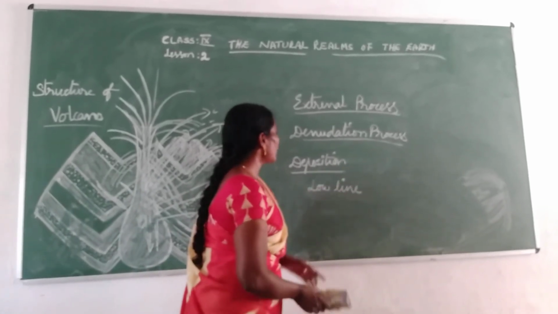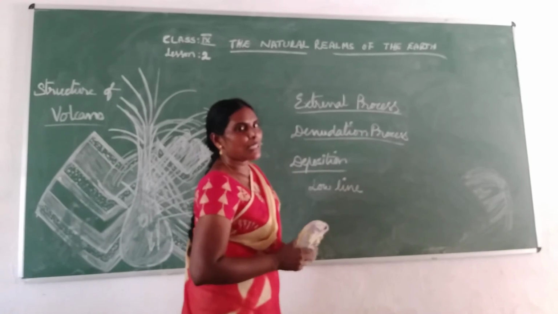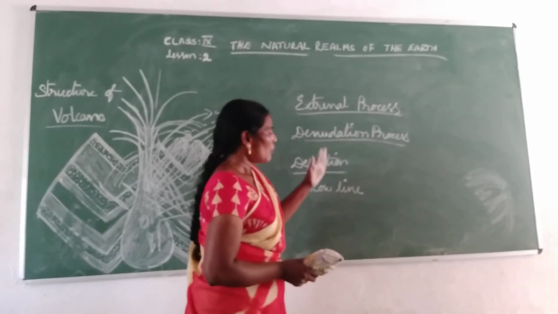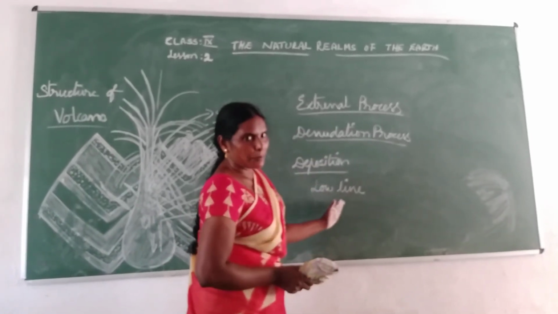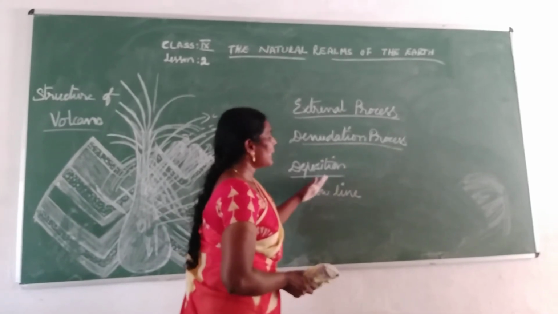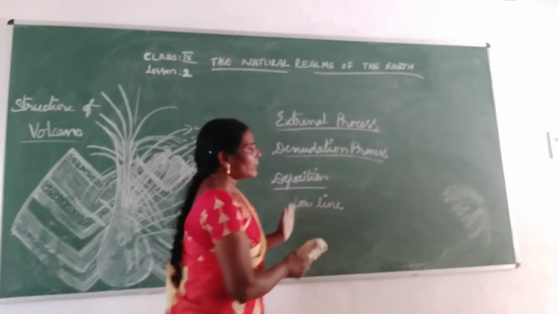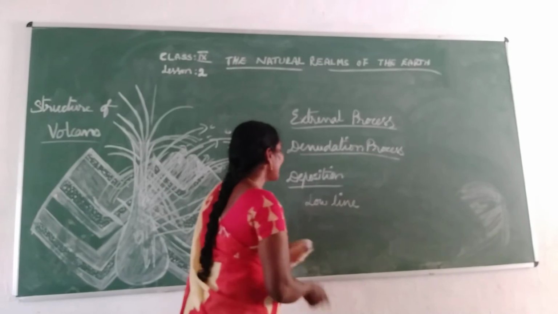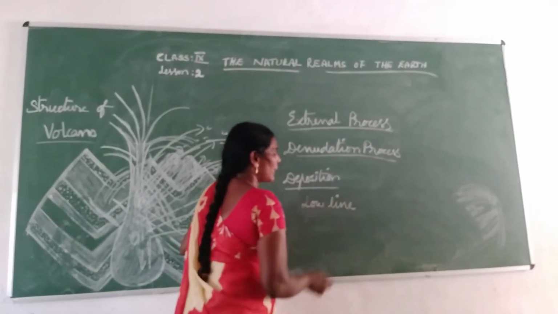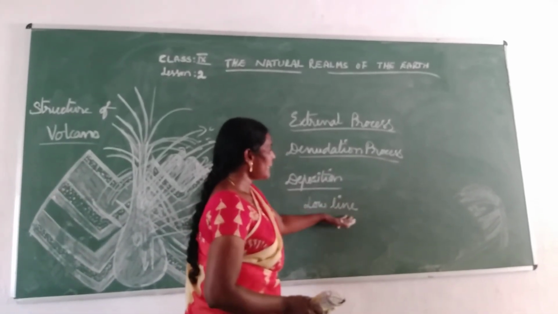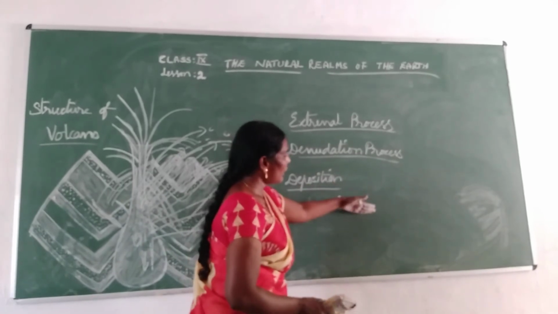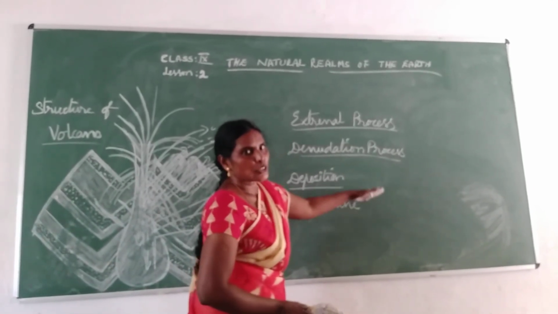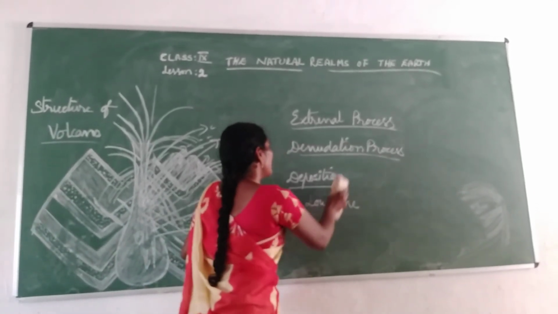So that is called deposition. Okay children, what is deposition? The separated material can travel a long distance. When it is traveling, there will be low-lying areas. In those low-lying areas, the material will be deposited. So that is called deposition.